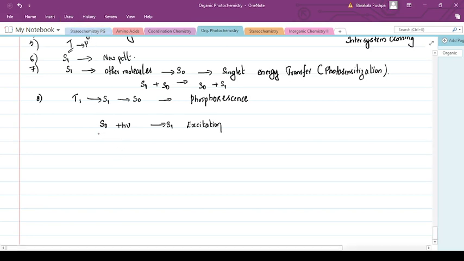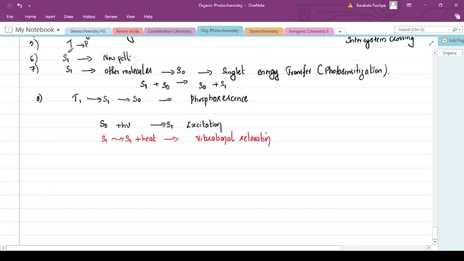Now, sometimes the singlet excited state can have energy transfer and give up its energy, and emits radiation. It is called vibrational relaxation.